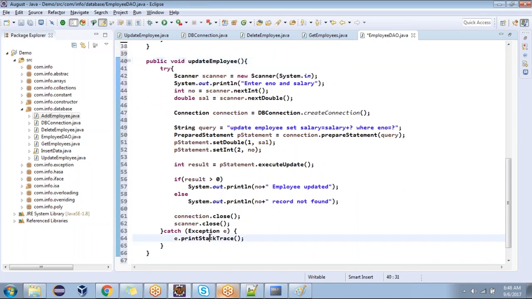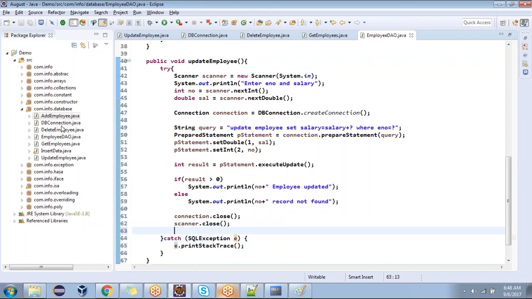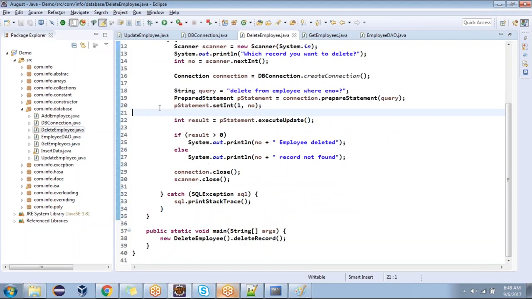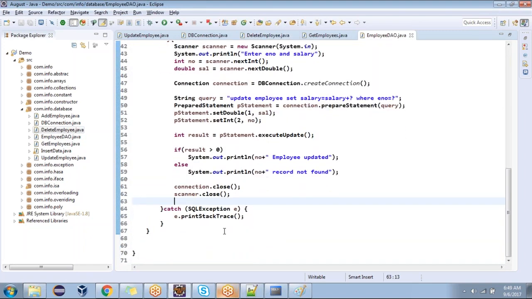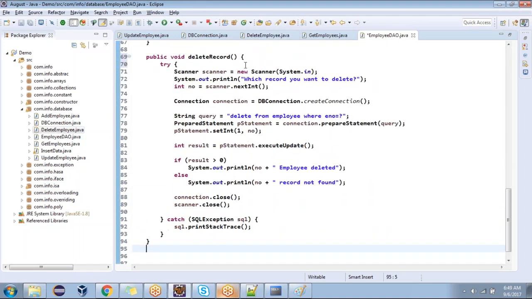Next, updateEmployee. Don't go for generic things, always go for a specific exception. SQLException. e also you can write, it's up to you. Sometimes I'll write e also. Then go for delete. Copy this code. Let's see the naming convention. This is the naming convention I follow.